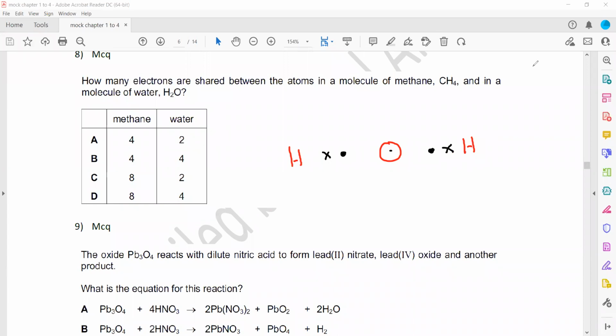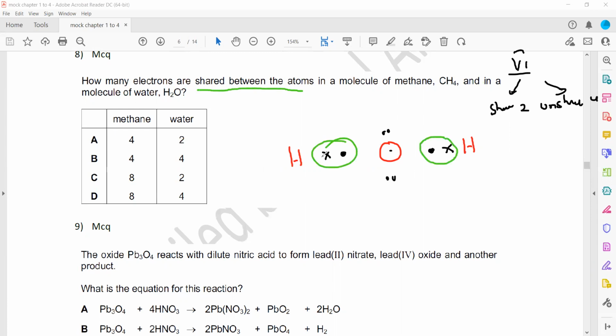And oxygen belongs to group 6. When an element belongs to group 6, it will share only 2 and the unshared will be the remaining 4. So 4 unshared will be there. But in the question, they're not asking the total number of electrons. They're only asking the shared between the atoms. So this is 1, 2, and 3, 4.